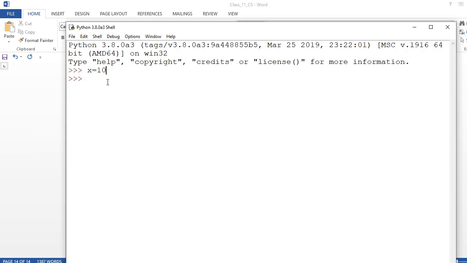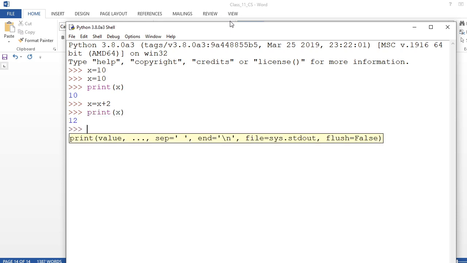Next one, I'm going to write here print, and one bracket I am giving here, and then I'm going to write here x. What result I'm going to get? 10. Right. So now I'm asking x equal to x plus 2. Okay, just see what answer is coming. Then I'm going to write print, again I'm writing here x. Are you getting 12?